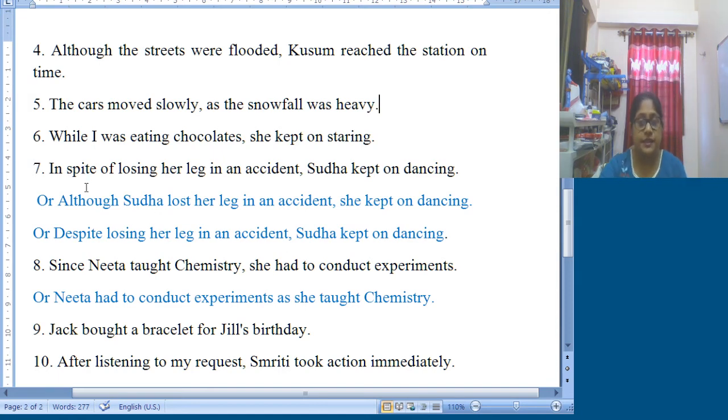So many children use of after despite. Children, you must remember that when you are using in spite, you need to use of. But when you are using despite, you need not use of. And this is the difference between in spite of and despite. So, despite losing her leg in an accident, Sudha kept on dancing.